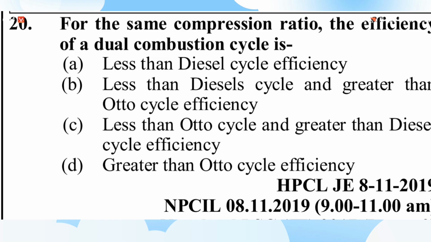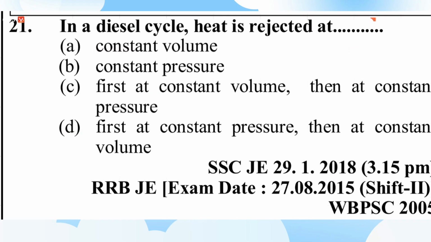Question number 20. For the same compression ratio, the efficiency of a dual combustion cycle is: less than the diesel cycle efficiency; less than the diesel cycle and greater than the Otto cycle efficiency; less than the Otto cycle and greater than the diesel cycle efficiency. If it is the same compression ratio, the dual will be in the middle, and Otto will have the highest efficiency, diesel the lowest. So less than the Otto cycle and greater than the diesel cycle is the right answer, option C.